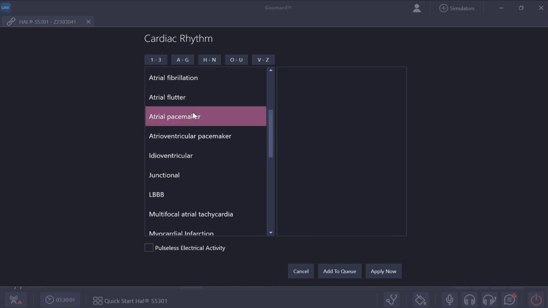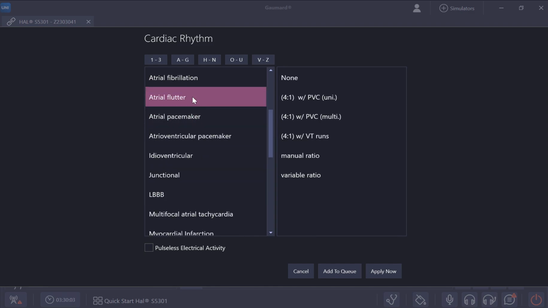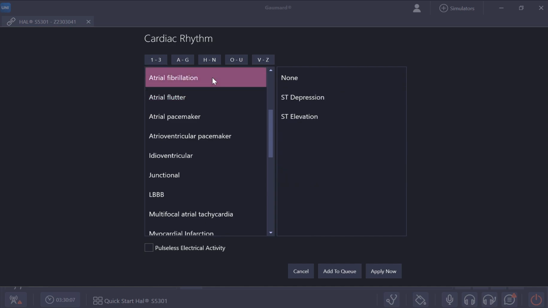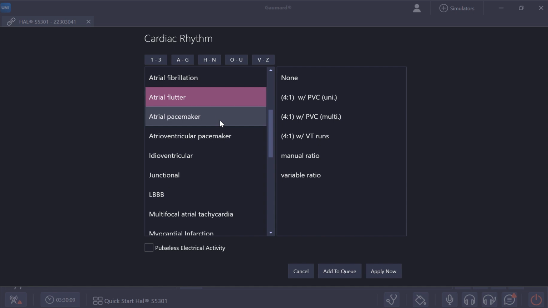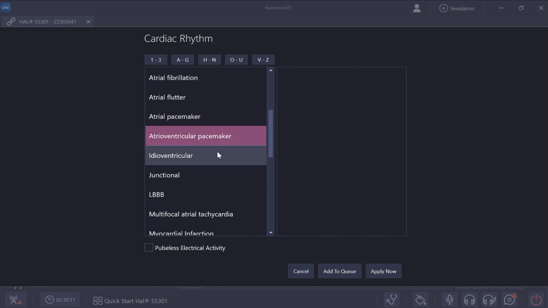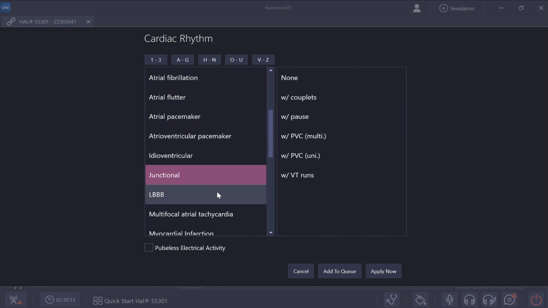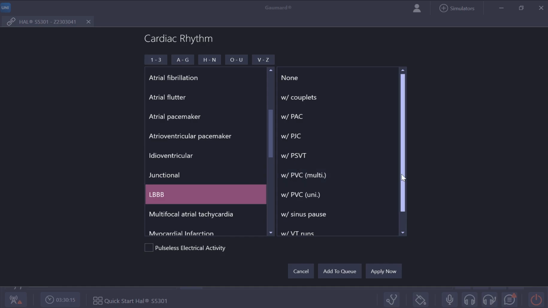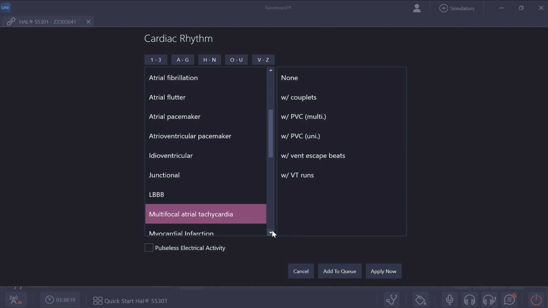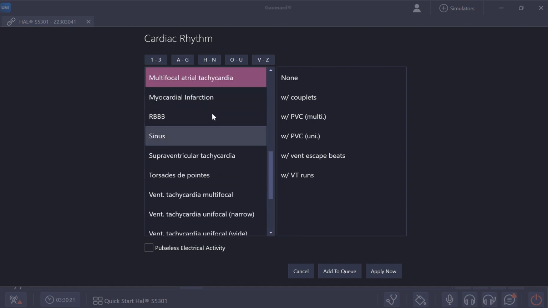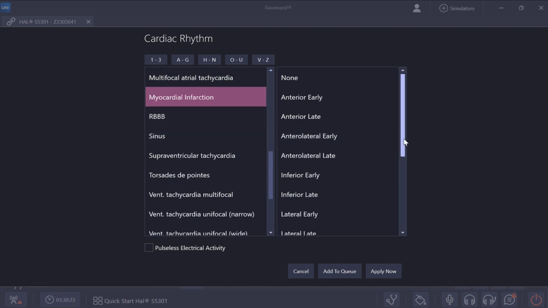So if you have a pacemaker, no options there. Atrial flutter, you have a few different things. So I'll just quickly click. You can see some of the different options. Lots of different ones for the MI infarction.